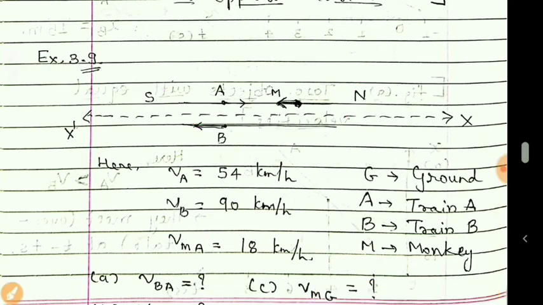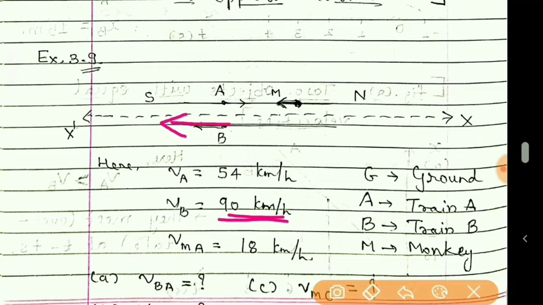Given that train A moves north with a speed of 54 km per hour, train A moves towards north, this direction, and its speed is 54 km per hour. Also given that train B moves south, means it moves towards the south direction. See the figure, it is moving towards the south direction and its speed is 90 km per hour.